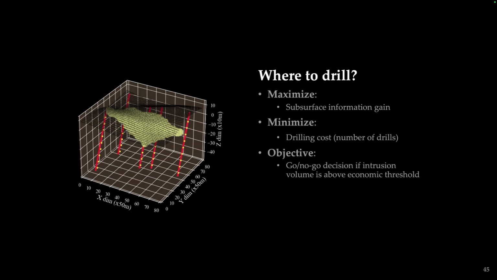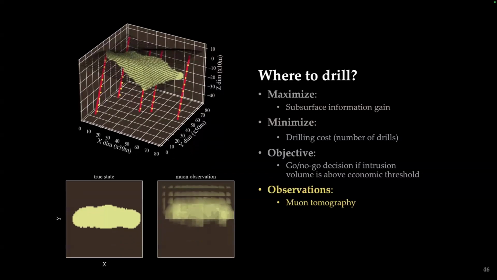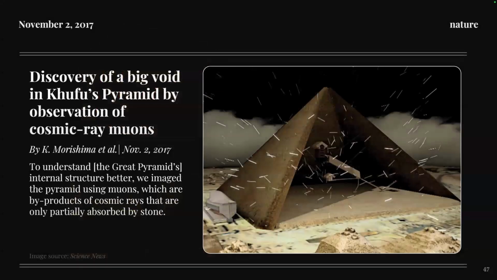With the final objective for this problem of making a go, no-go decision if the intrusion volume is above some economic threshold. And we use muon tomography as a way to observe what's underground here. And you can see this is just that top slice where the muon observations are slightly skewed because of the angle of these drills. You might be questioning, okay, what are muons? Well, muons are cosmic rays that have been recently used to understand the internal structure of the Great Pyramids better. The idea is that muons are just passive rays that we get from just existing in the cosmos that are only partially absorbed by stone.